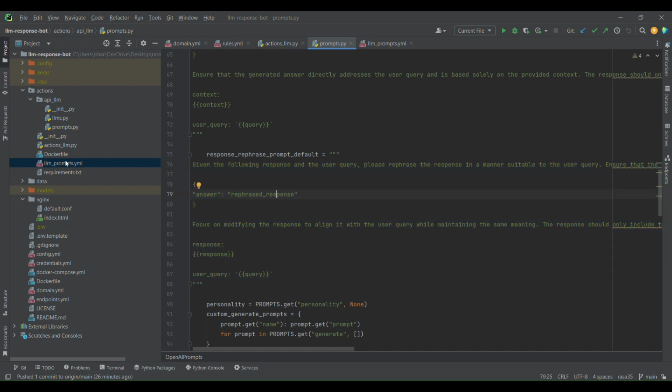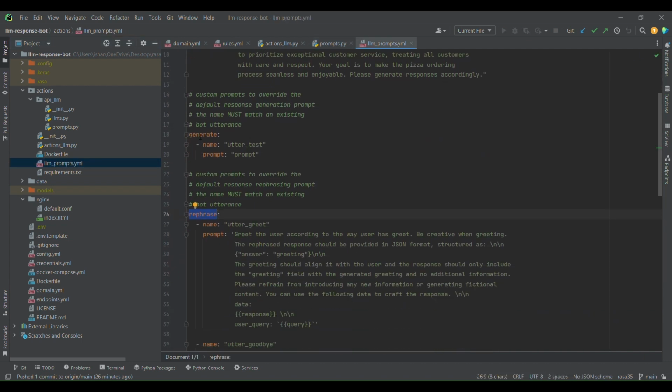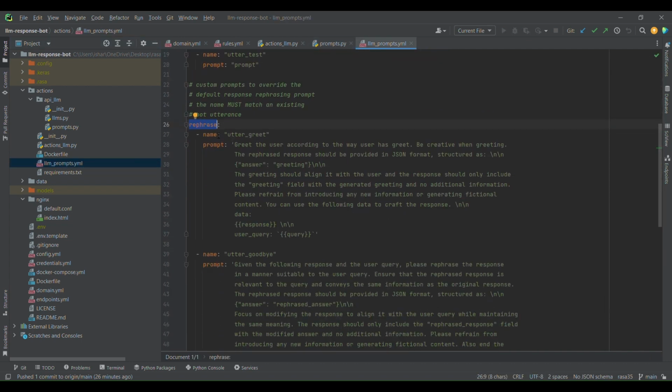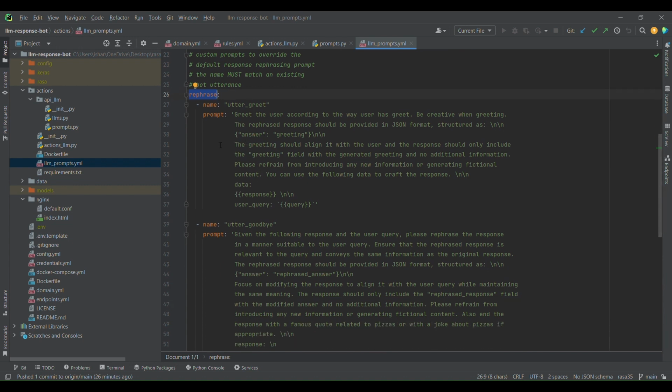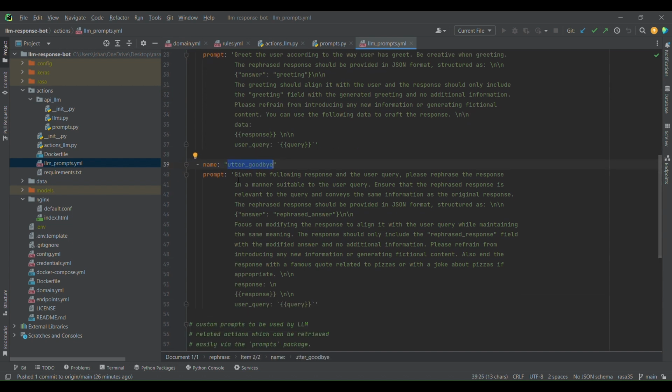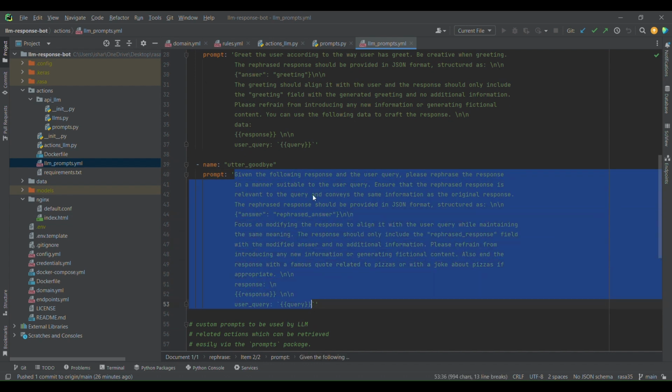But you have the chance to override that in the LLM prompts file. Let's say you want to rephrase utter goodbye. If you want to override the default prompt, what you have to do is mention a prompt here by the name of that utterance, utter goodbye, and provide the new prompt under the prompt key.